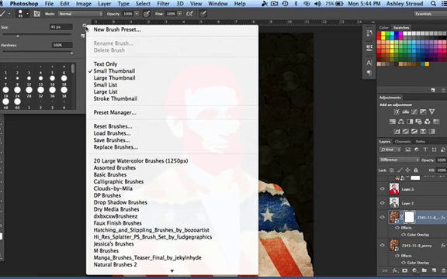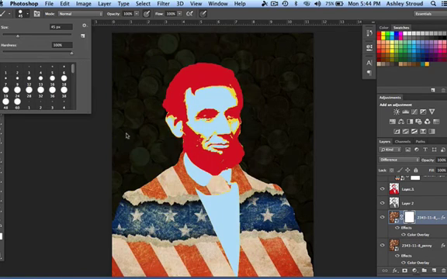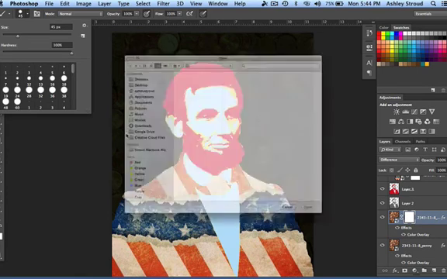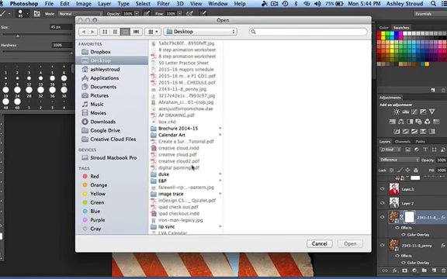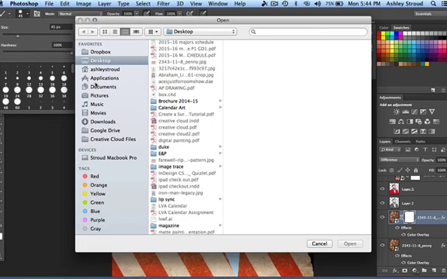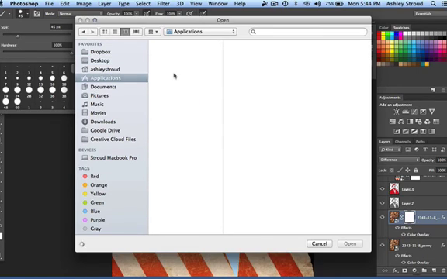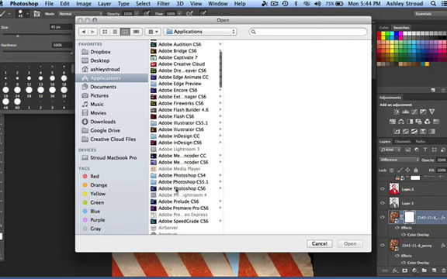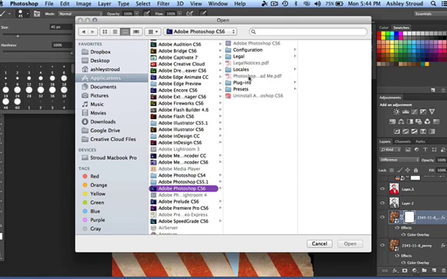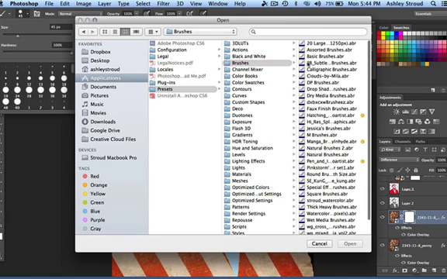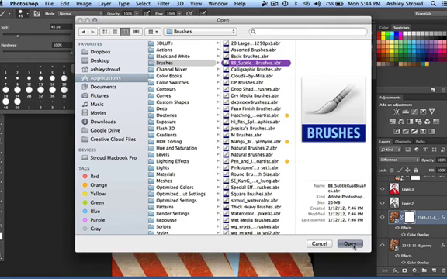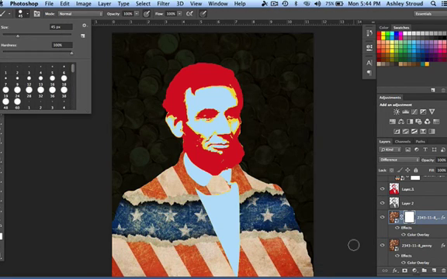Now that it's there, we're going to open up Photoshop, and you can see the file is still here. And you're going to open up the brush options once you're in the brush tool and say load brushes. It's going to bring up the Finder window, and you're going to go to the same place again, Applications, Adobe Photoshop, Presets, Brushes, and then find the file name that you downloaded and hit open.